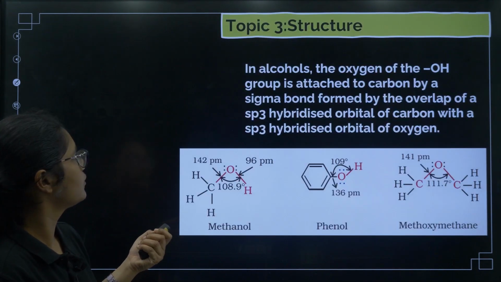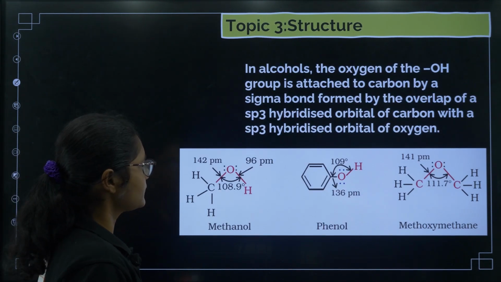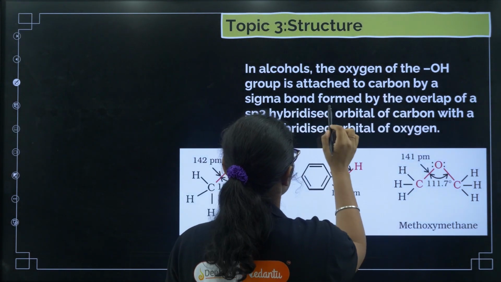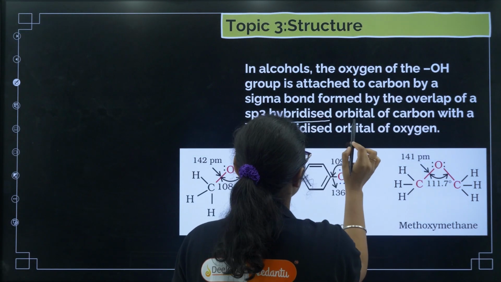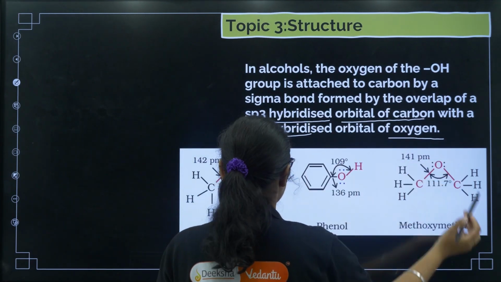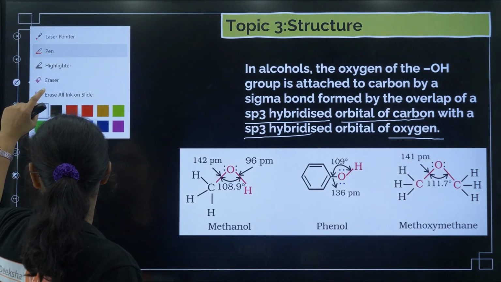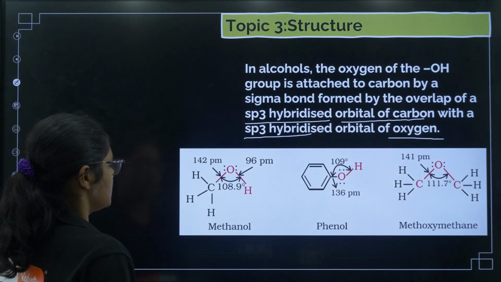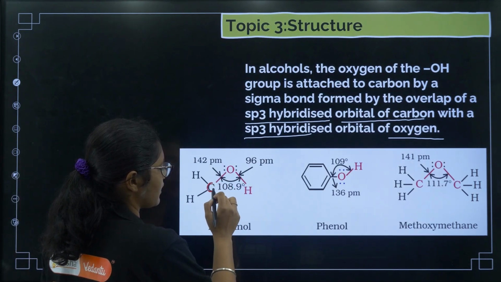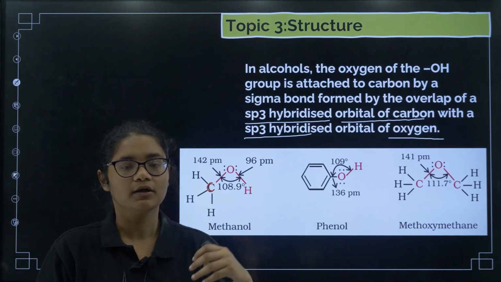Fine. Let us go to understand the structure now. See, what happens in alcohols? The oxygen of the OH group is attached to the carbon by a sigma bond formed by the overlapping of sp3 hybridized orbitals of carbon with an sp3 hybridized orbital of oxygen. So now you can see that in the C-OH bond, there is one sp3 orbital of carbon and an sp3 orbital of oxygen which have undergone overlapping to give you this bond.